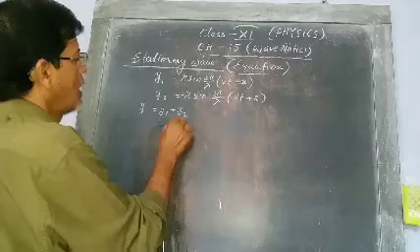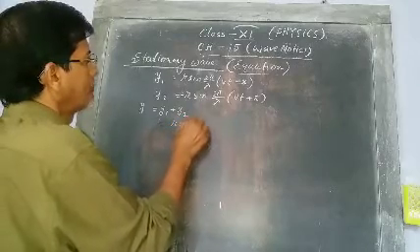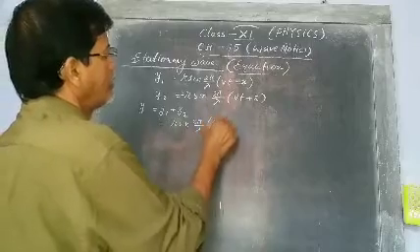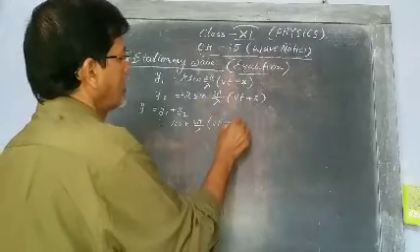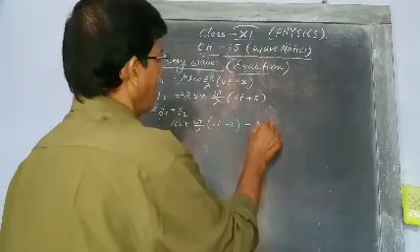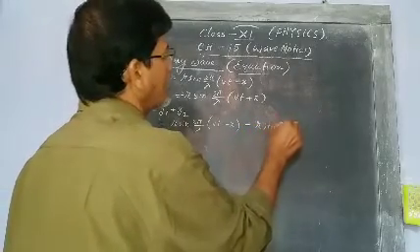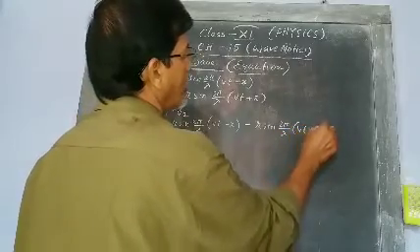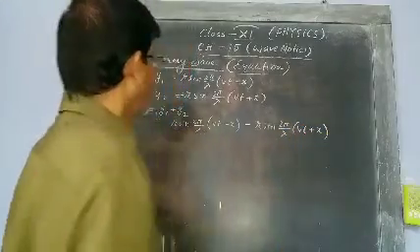So r sin 2 pi by lambda (vt minus x) minus r sin 2 pi by lambda (vt plus x).